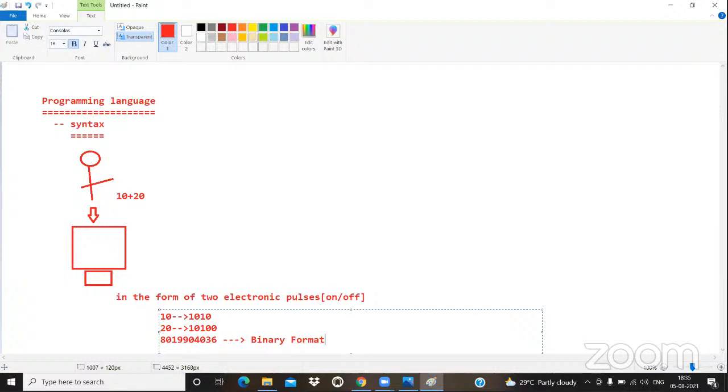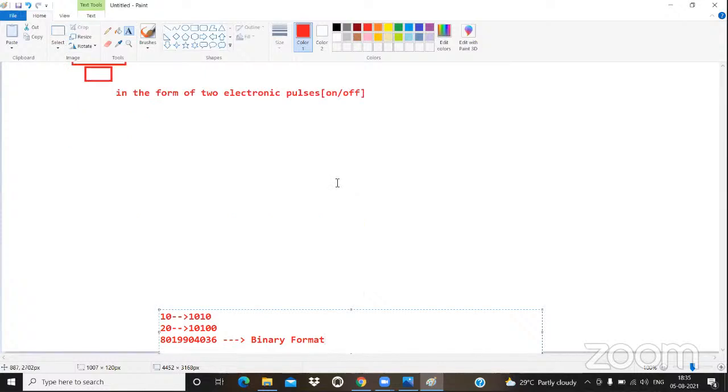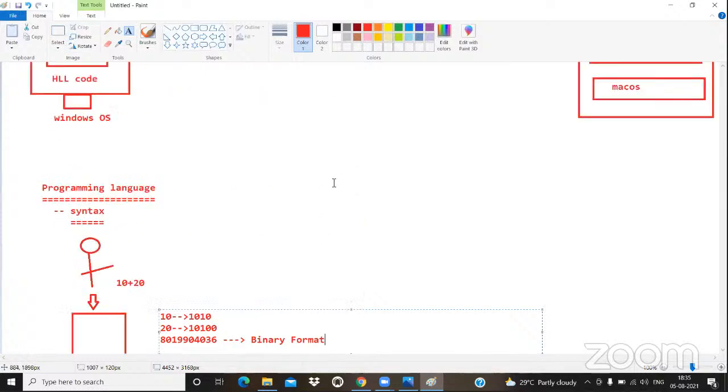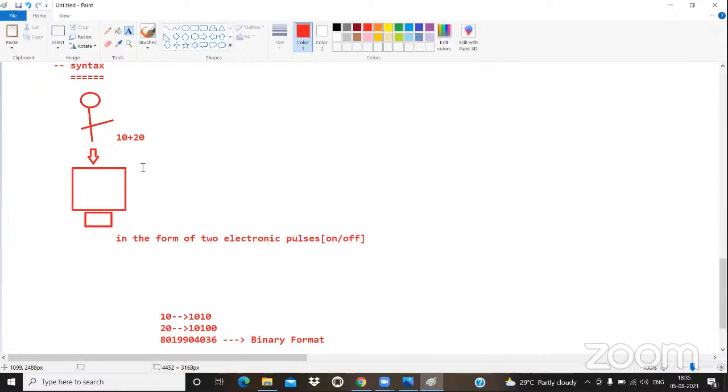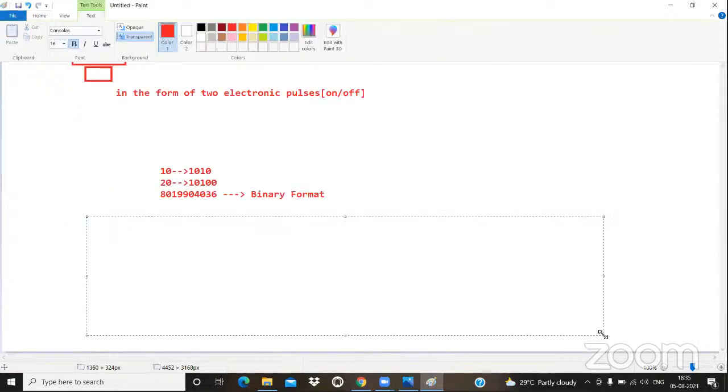Then what are we doing? Dividing by 2. How much time are you going to take to divide this number by 2? It will take 1 hour, 2 hours of time. Then the programming language says, hey, Mr. Ram, why do you spend that much time? That is unnecessarily wasting your time. Better to use the programming language concept.